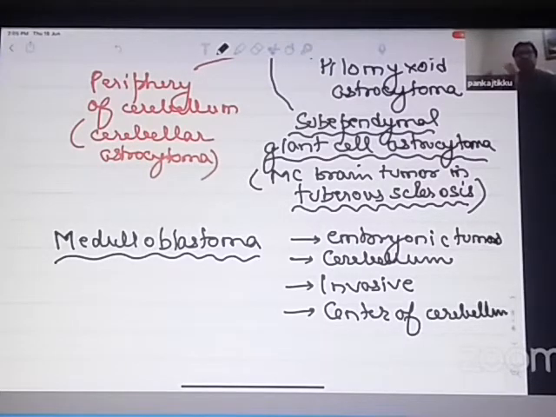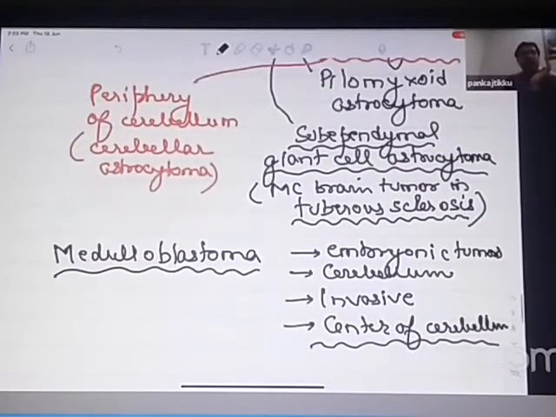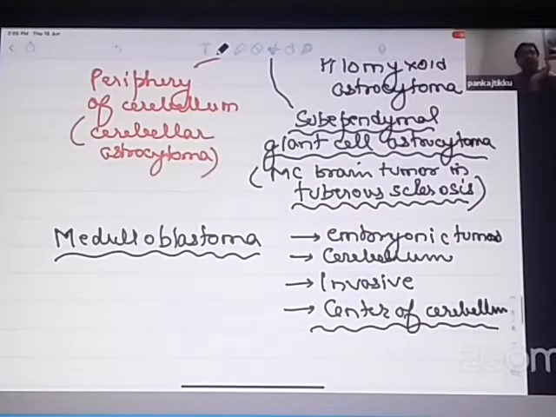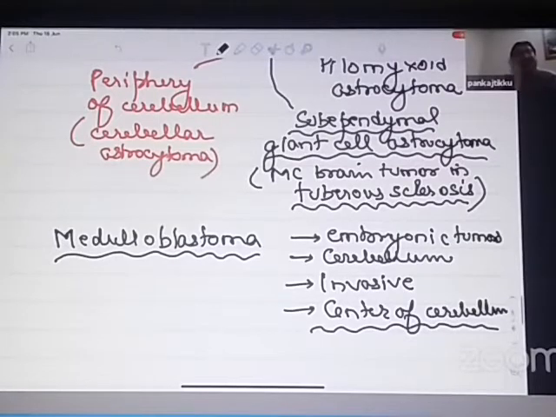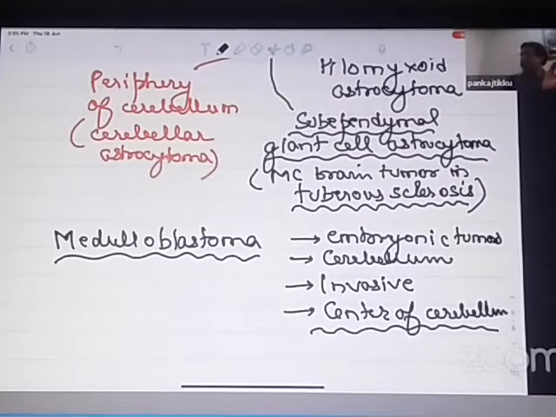Please don't get confused. Both astrocytomas and medulloblastomas can arise from the cerebellum. But astrocytomas have excellent prognosis and always arise from the peripheries of the cerebellum. On the other hand, medulloblastomas usually are highly invasive and arise from the center of the cerebellum.